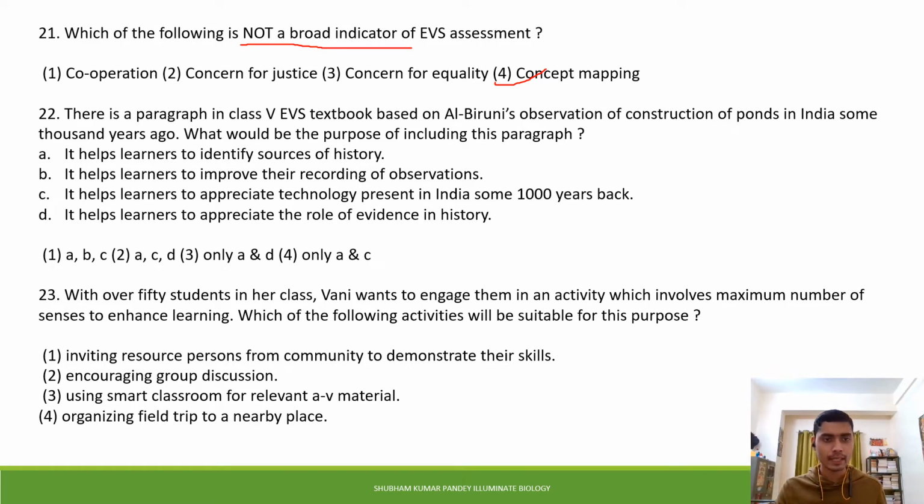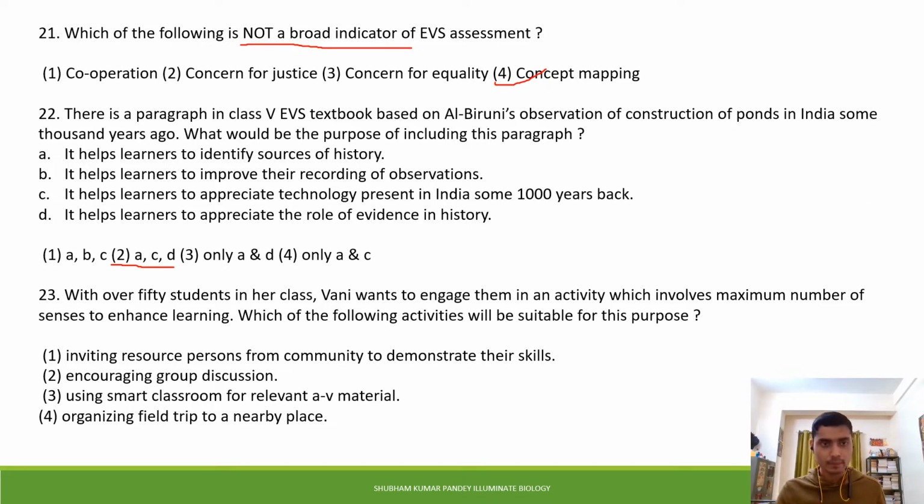And option D is it helps learners to appreciate the role of evidence in history. So these are the options they have given, and we have to select which one is correct. The first option is A, B, C, the second option is A, C, and D, the third is only A and D, and the fourth is only A and C. So the correct answer of this question is the second one, that is A, C, and D.